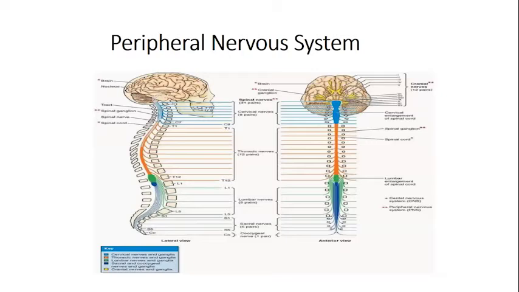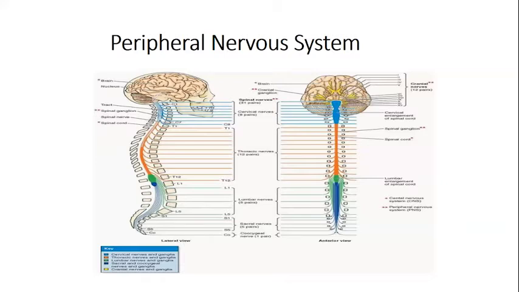Then what exactly does the peripheral nervous system include? There are two types of nerves that you include in the peripheral nervous system. Because we said up to the spinal cord we have the central nervous system, the nerves coming out from that are called your spinal nerves. In this picture, they are labeled in the upper portion as the spinal nerves. Then the other thing we include in the peripheral nervous system is your cranial nerves, which arise from the brain.